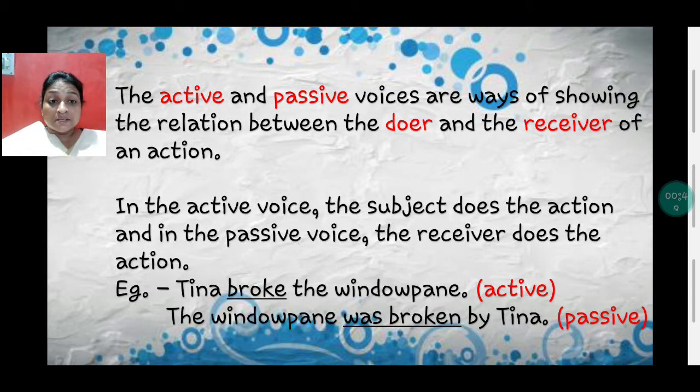Now, the subject here is Tina and the object here is the window pane. So, when you write in passive, the object will become the subject. The window pane was broken by Tina. Subject will become object and object will become subject. We will learn in detail about the formation of active to passive.